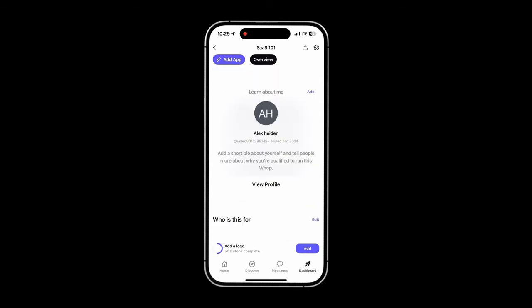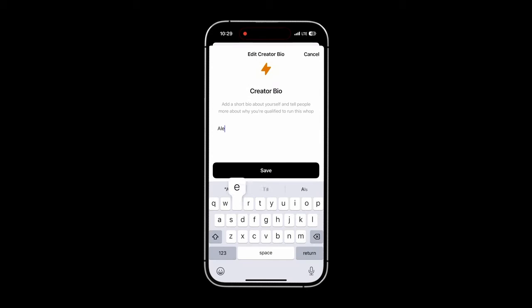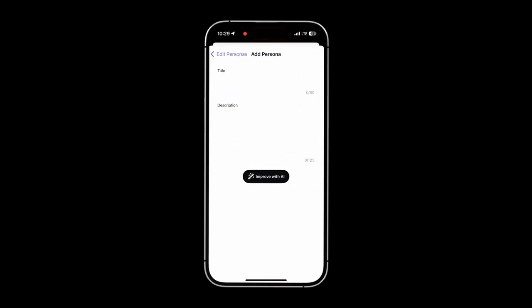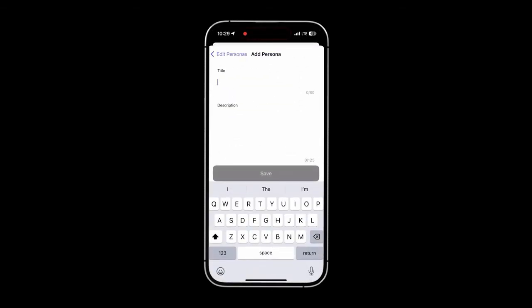You can add more about yourself, like a bio: Alex Heiden is a multi-SaaS founder that started when he was 19. Who is this for? You can add a persona, like ambitious tech people looking to break into tech.